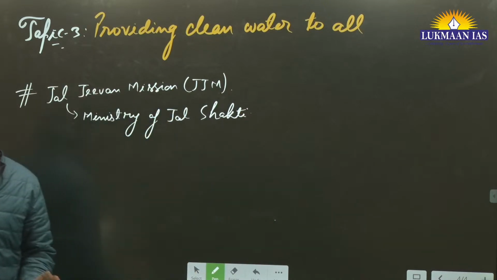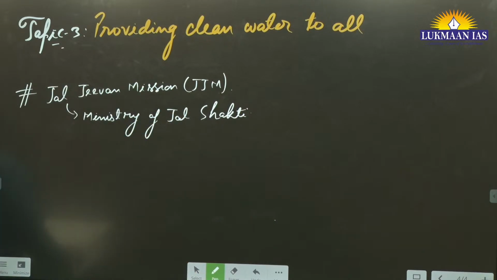Let us discuss this Jal Jeevan Mission. So here the author has mentioned that this particular mission, Jal Jeevan Mission, was launched by the Prime Minister in 2019. And as of now, they have already provided tap water connection to 73% of rural households.